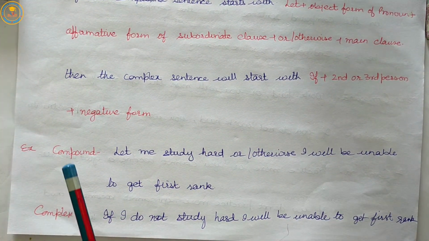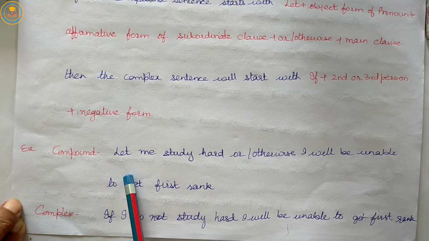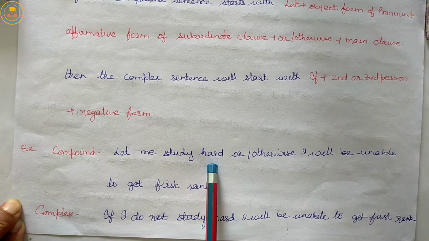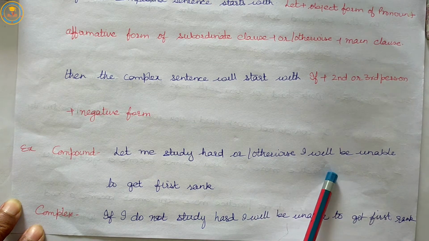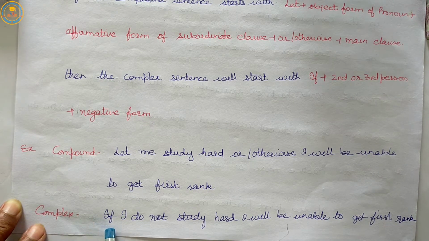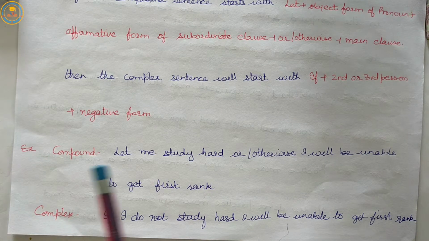Compound sentence. What we read about this rule is that if the compound sentence starts with let plus object form of pronoun plus affirmative form of subordinate clause plus or otherwise plus main clause, then the complex sentence will start with if plus second or third person plus negative form plus main clause or rest part of the sentence. So let us see.